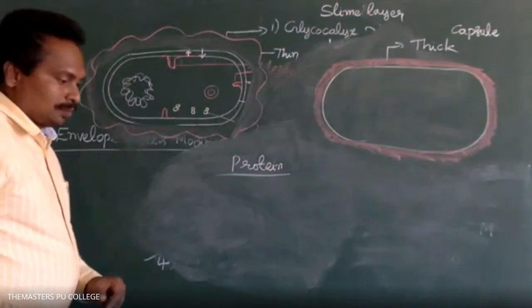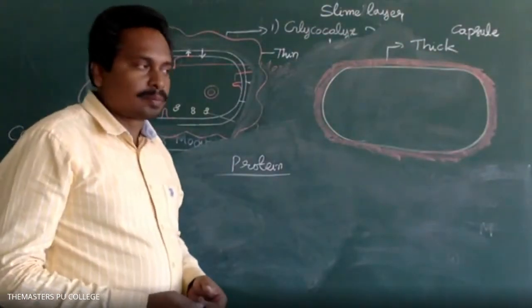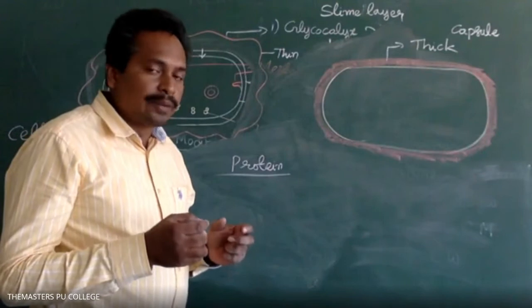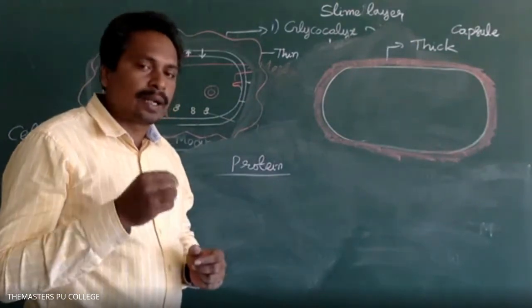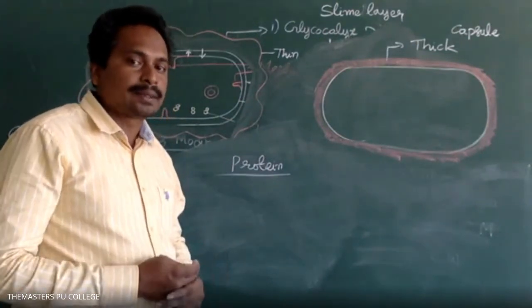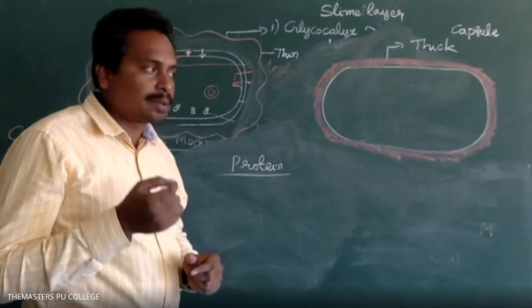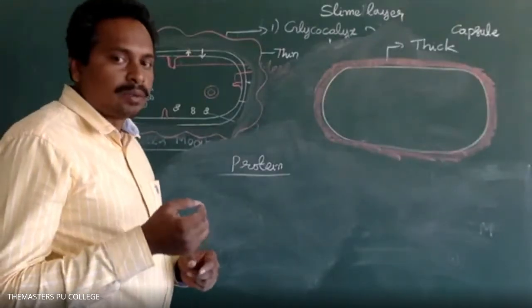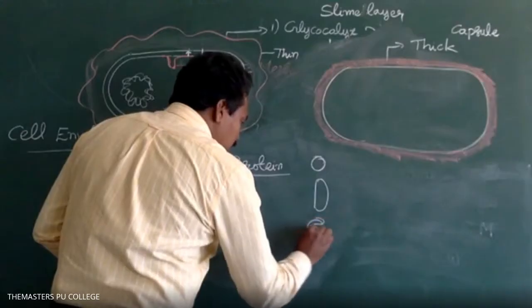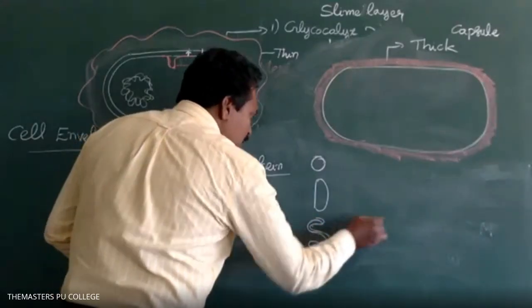What is the function of the cell wall? The cell wall gives a definite shape. Already you have learned about the types of bacteria based on shapes. How many types are there? 4 types. What are they? Coccus, Bacillus, Spirillum, Vibrio. Very good.